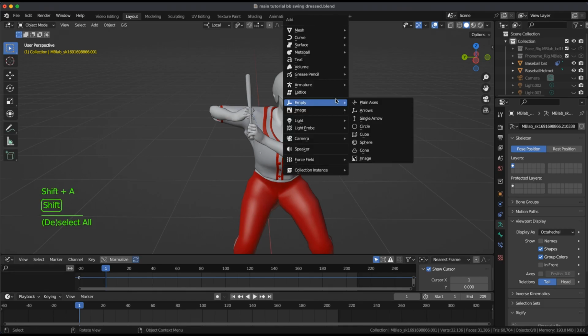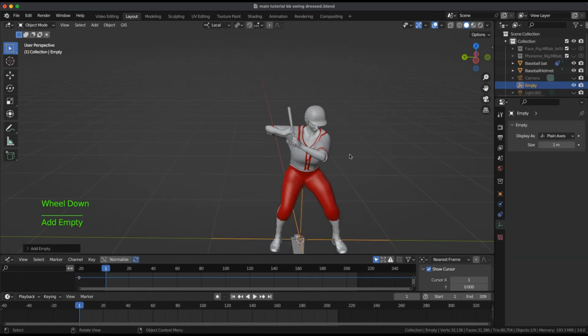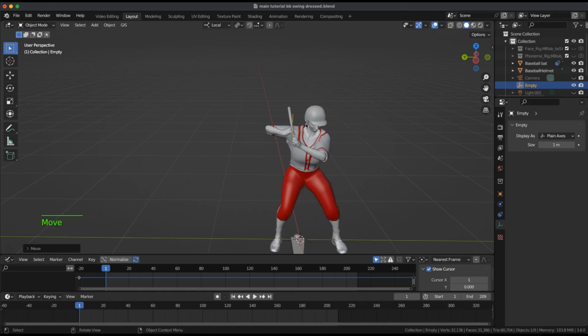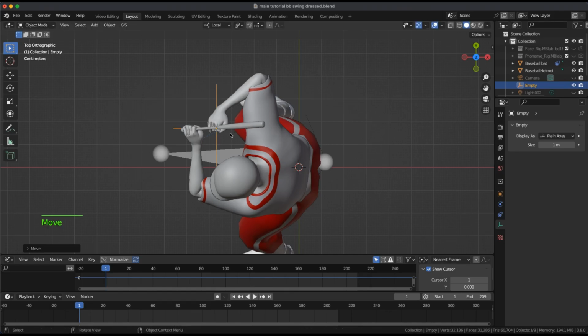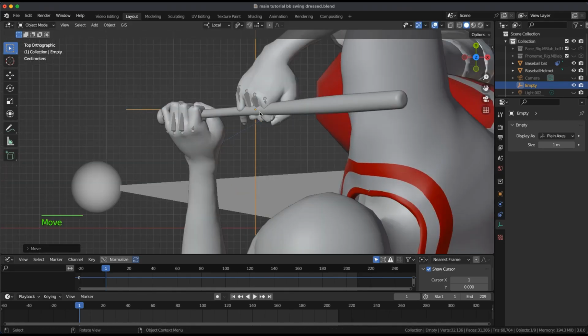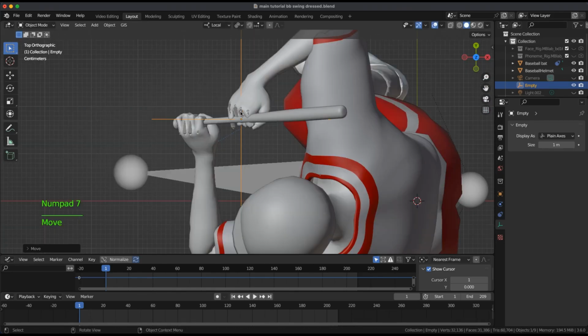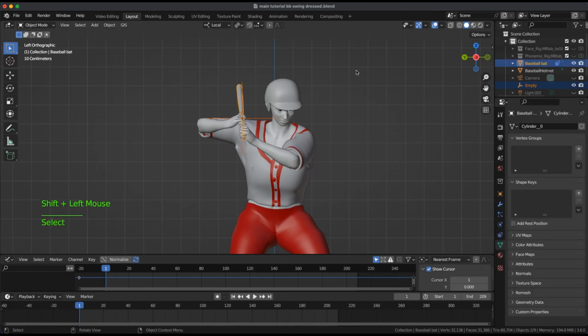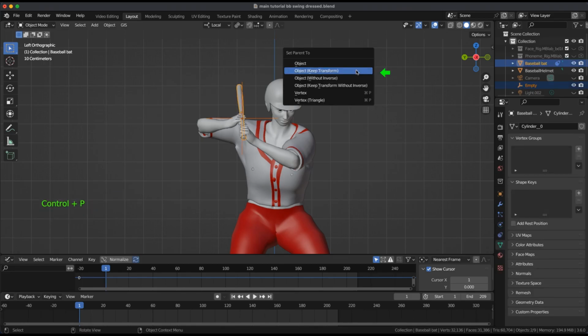Add an empty and line it up where the right hand and bat will meet. Parent the empty to the bat and select Object, Keep Transform.